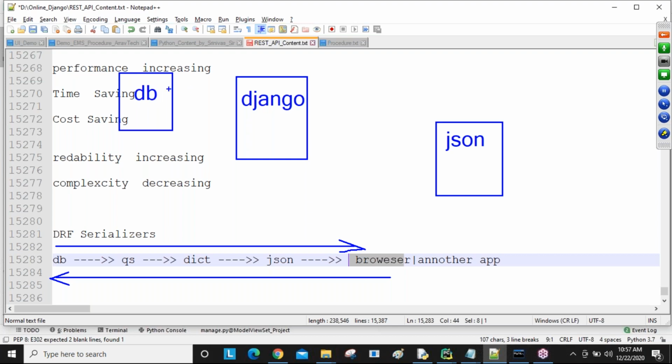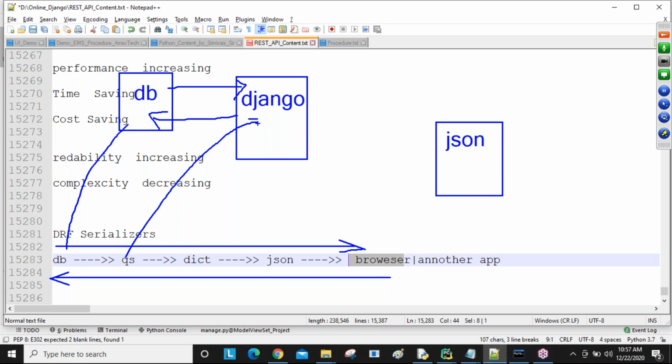Now my database data I'm taking using Django. In Django ORM queries are there. Using the ORM queries I'm communicating with the database and I'll get the response back. Now the data I will store here, in the Django views somewhere. That is nothing but a query set. So this is the database data, stored into one variable, the query set.